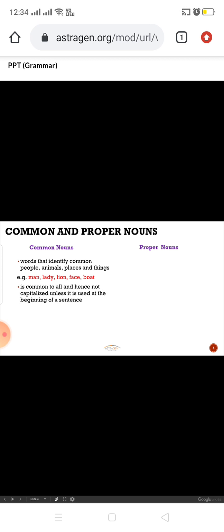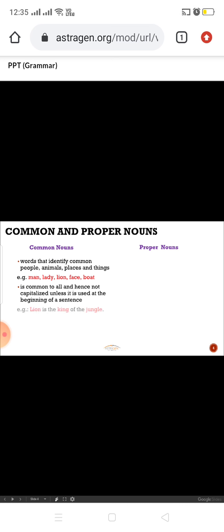It is common to all, and hence not capitalized unless it is used at the beginning of the sentence. How do we identify that? Only at the start it has a capital letter, that's it.